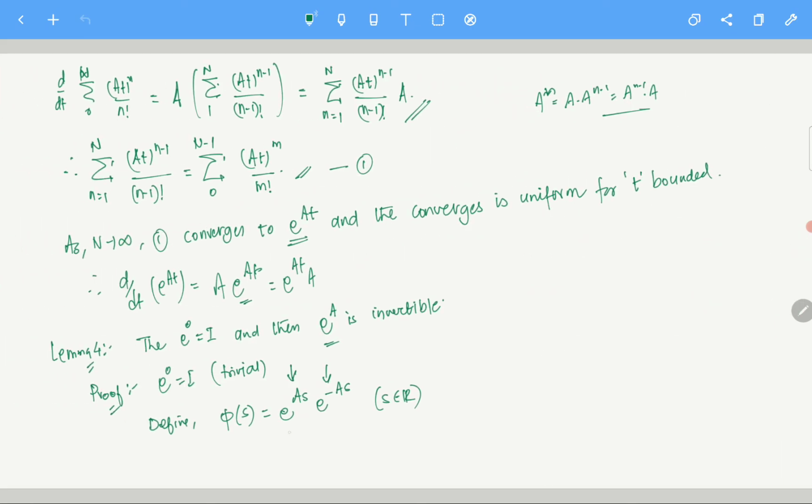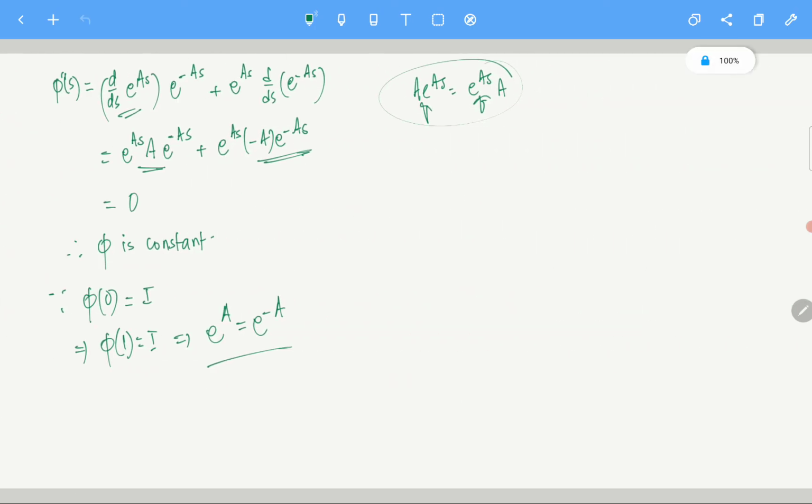Clear? So it becomes e power a times e power minus a is identity, right? So e power minus a is the inverse of e power a, that is, e power a whole inverse, sorry. Okay, clear? So with this we are okay.